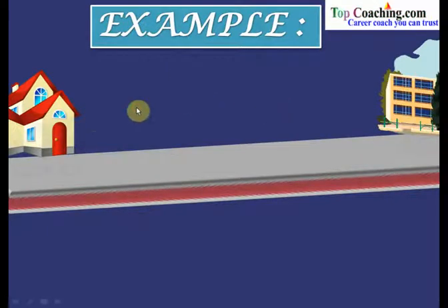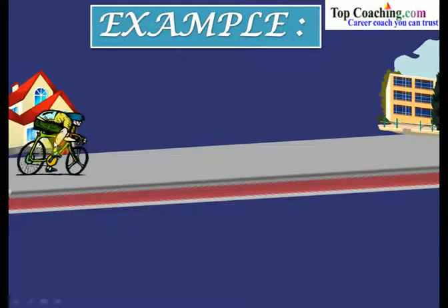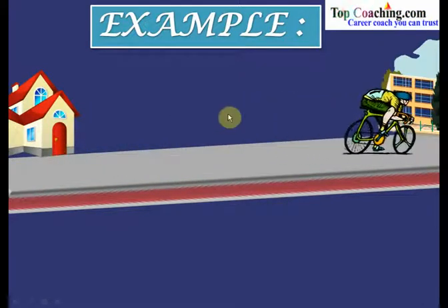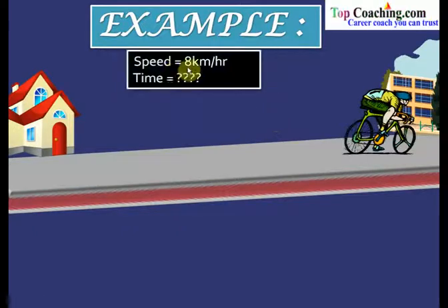Now in the next day, again, the boy goes from his home to the school. But now he travels at a lesser speed. And let us say that the speed this time is equal to 8 kilometers per hour. But now what is the time taken by the cyclist to go from his home to the school? So we see that in the earlier case, the speed was 10 kilometers per hour and the time taken for the cyclist or the boy to go from home to the school was 40 minutes. Now the speed has reduced and it has become 8 kilometers per hour. You have to calculate what is the time taken by this boy. The important fact to be noted is the distance between the home and the school would always be the same.